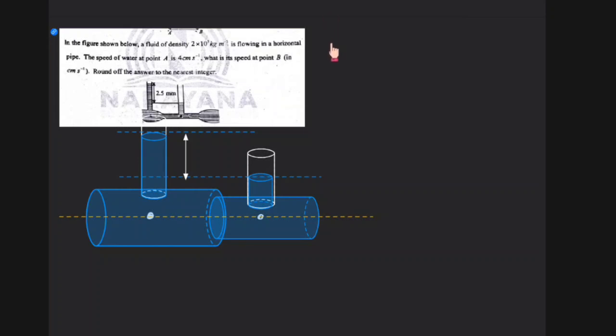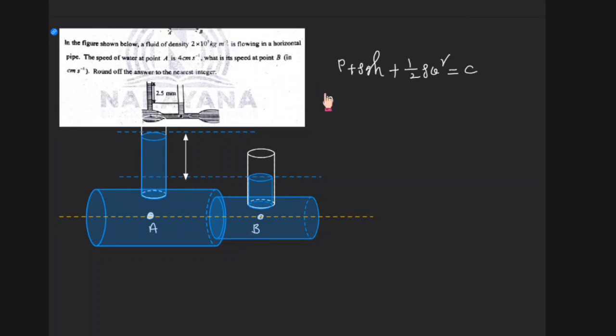You know what is the Bernoulli equation? You could say P plus rho g h plus half into rho into V square equal to constant. Let's say this point is A, let's say this point is B, right?